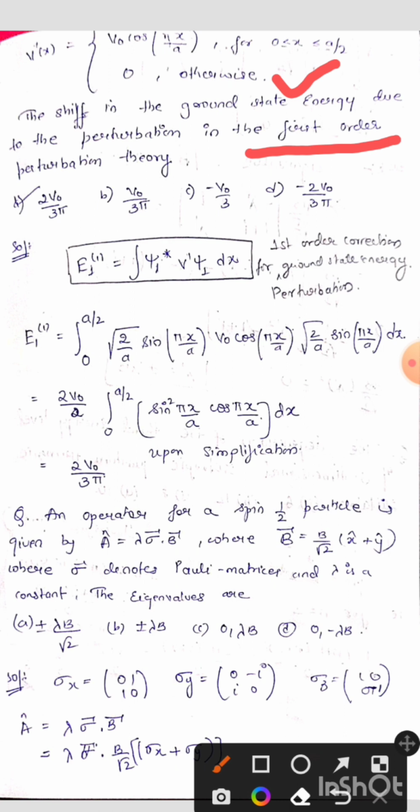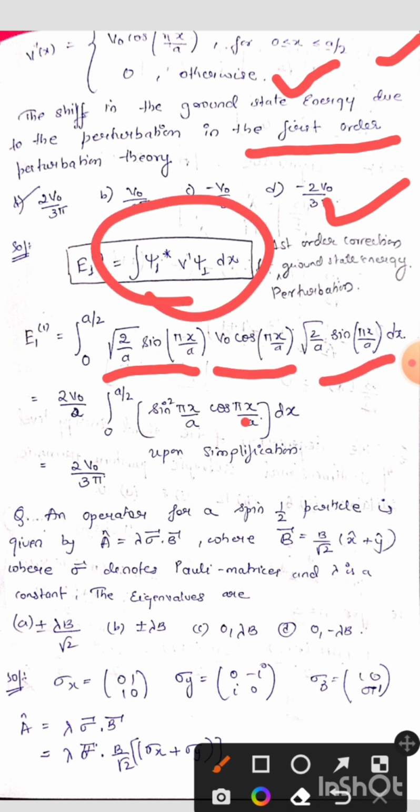So for the first order correction of perturbation in the ground state, energy is given by E1, that is the integration of psi1 star V dash psi1 dx. So for this, 0 to a by 2 is the limit they have given. They have mentioned the wave function and the change in the potential. This is the formula representation here.